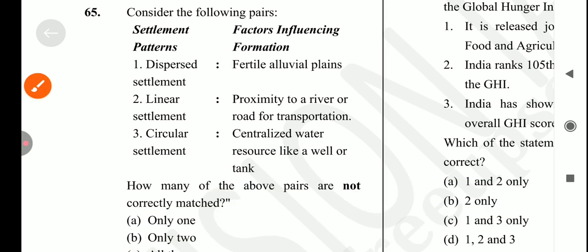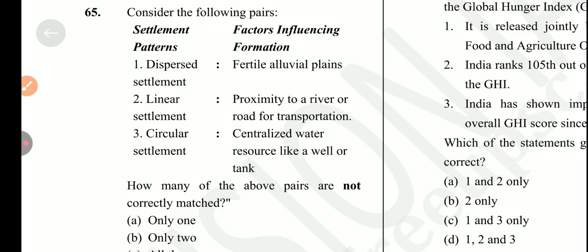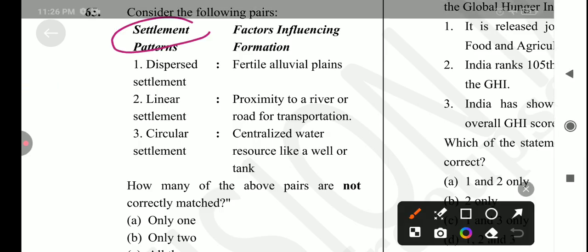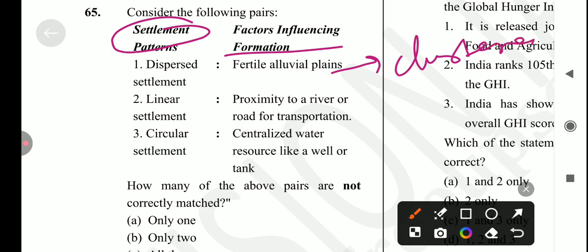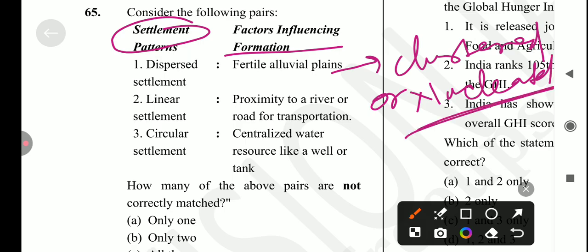Okay, let's come to the next question, which is: consider the following pairs of settlement patterns and factors influencing formation. First is dispersed settlement, fertile alluvial plain. No, it's not related to that. It's related to which one? Fertile alluvial plains are related to clustered, also called nucleated settlement. Okay, so the first statement is incorrect.